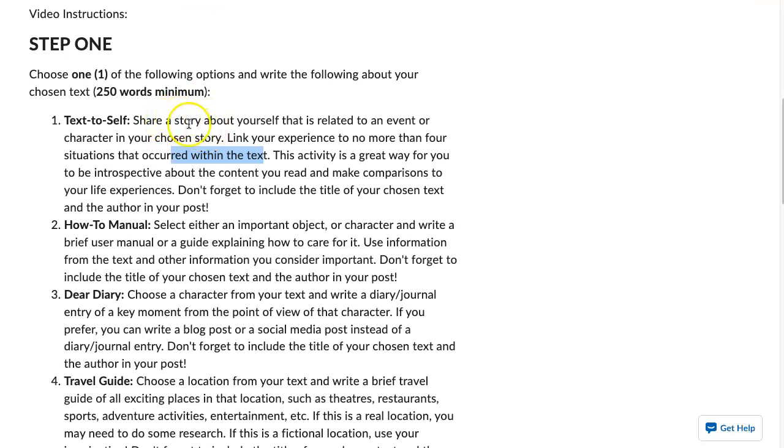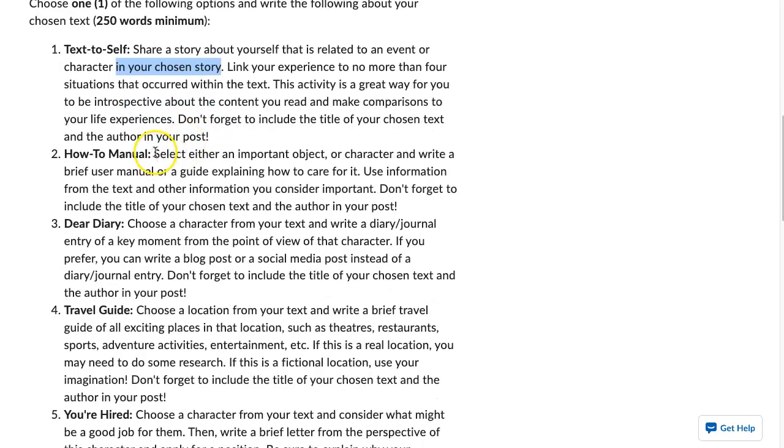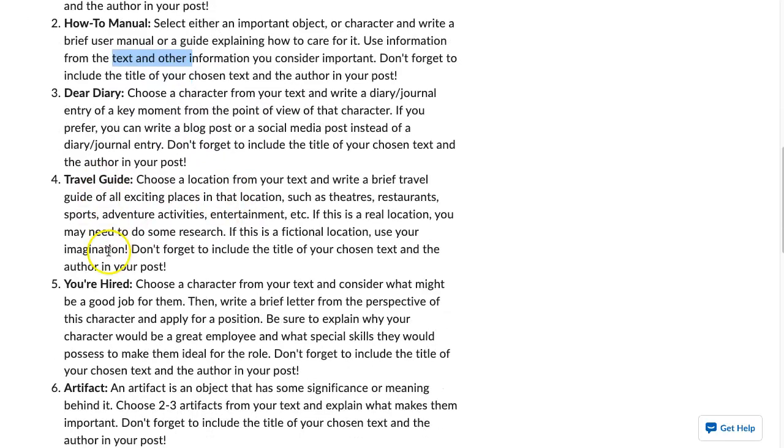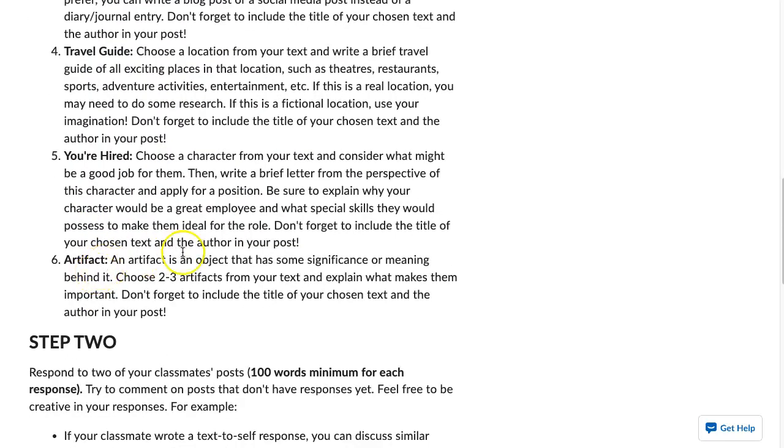To be clear, you're going to share a story about yourself and then relate it to an event or character in the chosen story. Similarly for the how-to manual, you're going to select an important object and then relate it back to the text. You'll see this throughout all of these. So a travel guide or your hired scenario, an artifact. For the artifact, choose 2 to 3 artifacts from your text and explain what makes them important.